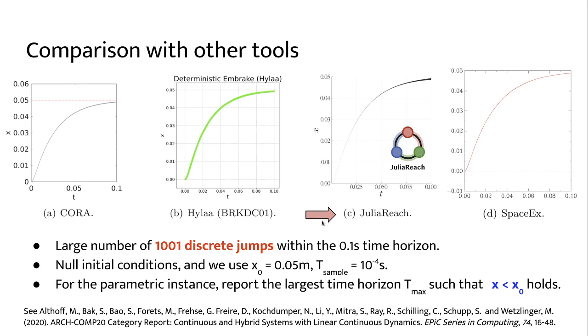Now, in ARCH Computation 2020, which took place posterior to the submission of our article, we compared against other academic tools, and although the model is structurally simple, the problem still resulted computationally demanding for all the tools, and only two tools could run all the scenarios. Our tool is called JuliaReach.